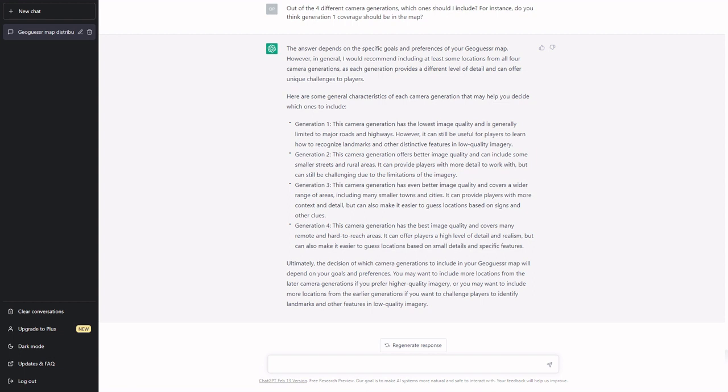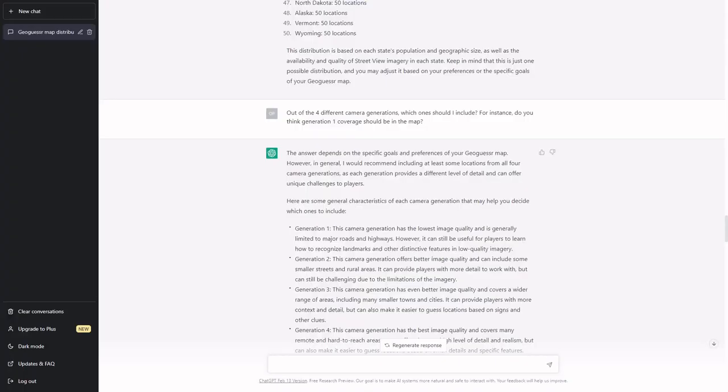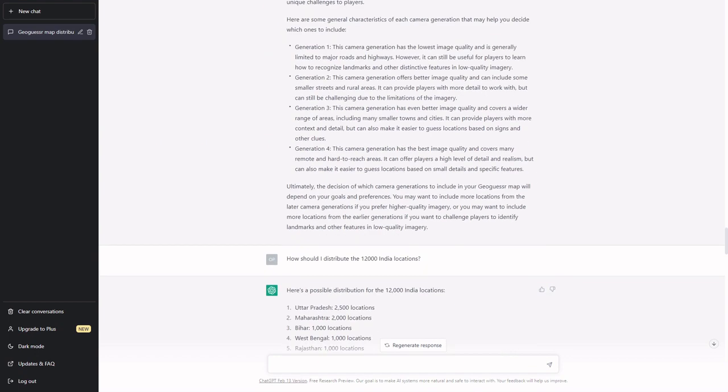I'm also going to ask it for a couple more state distributions for countries like Brazil or Canada, but I'll just go ahead and see if there's anything interesting. I will bring that up. Okay, so I've also continued to generate distributions for India, Australia, Canada, and Brazil. And let's just say it was a bit of a struggle.